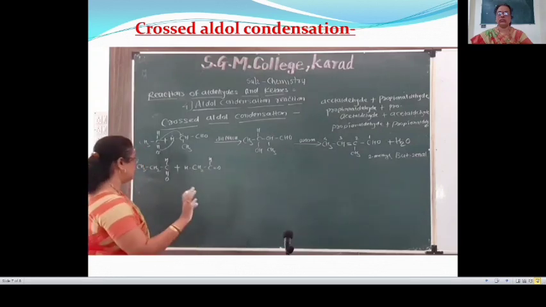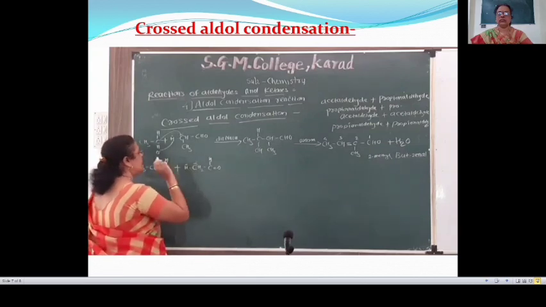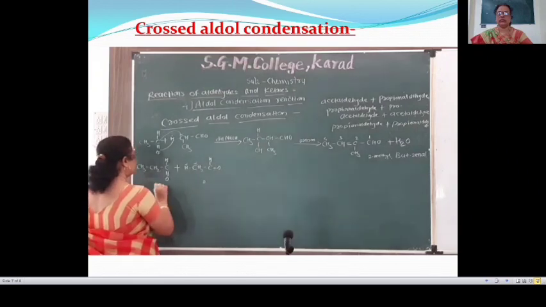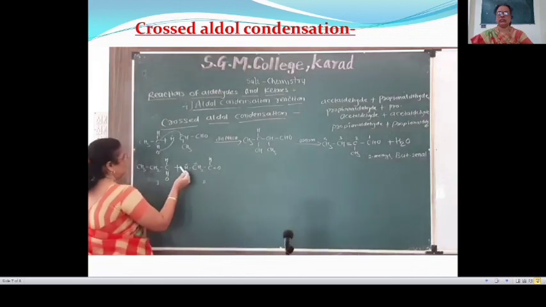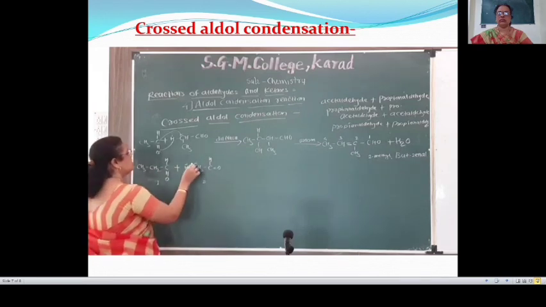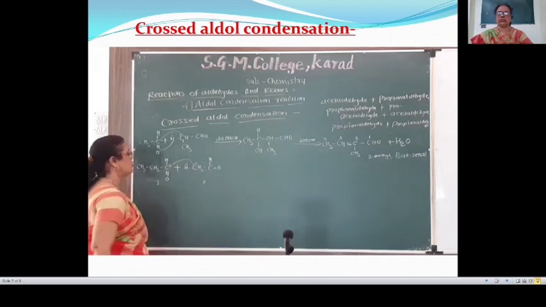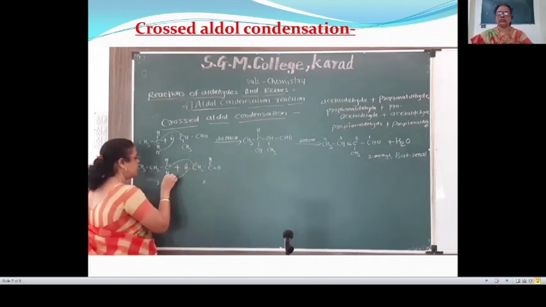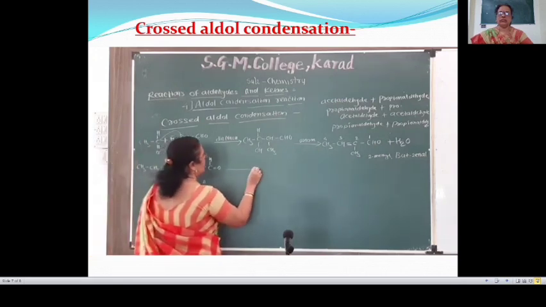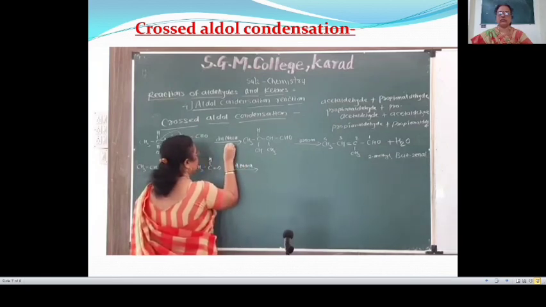We know that this is the alpha carbon atom, and this is the alpha hydrogen atom. Then the alpha carbon atom of this second molecule gets attached to the carbonyl carbon atom of the first molecule. Means this alpha carbon atom is attached to the carbonyl carbon atom of the first molecule, and the alpha hydrogen migrates towards the carbonyl oxygen. This reaction takes place in presence of dilute NaOH at room temperature.